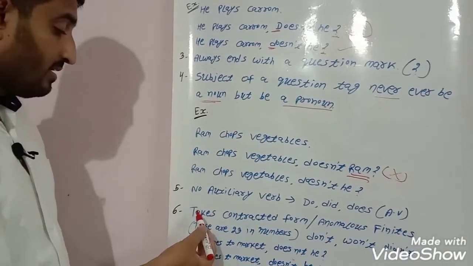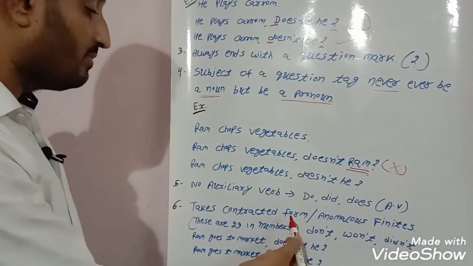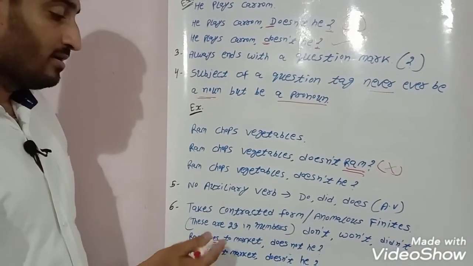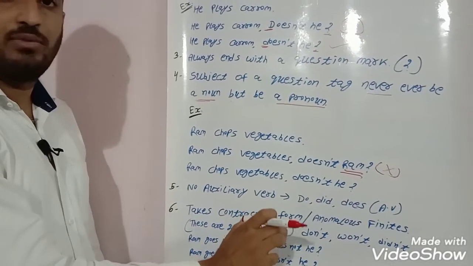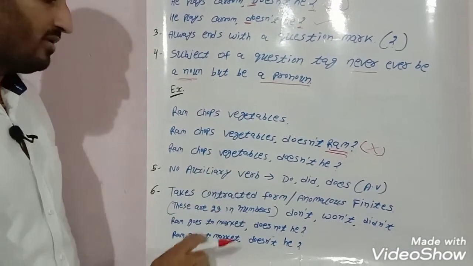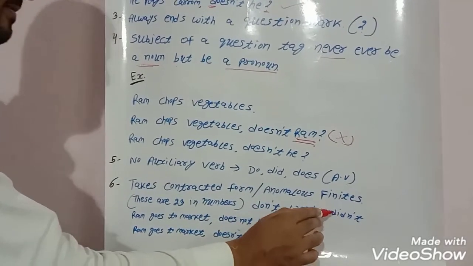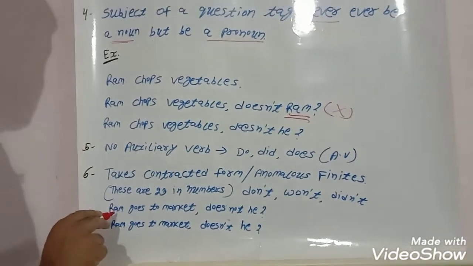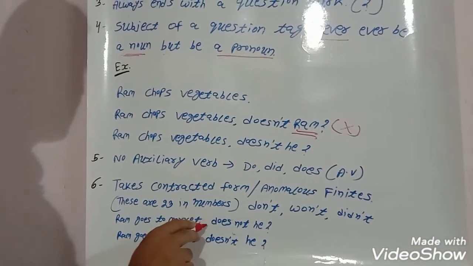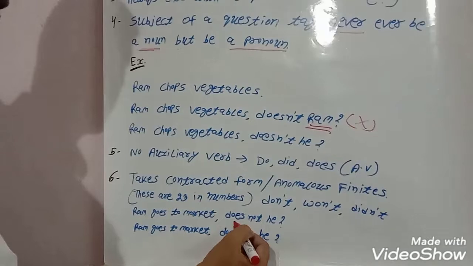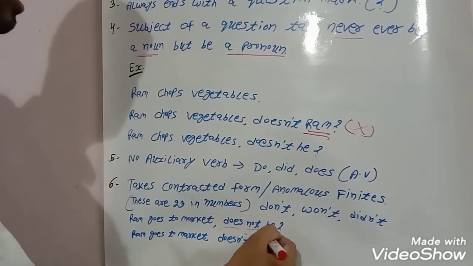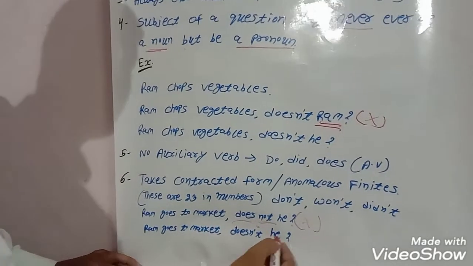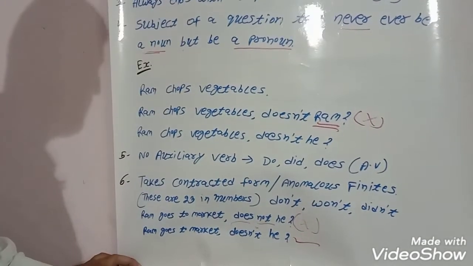Next point is, it takes contracted form, or in grammatical language we call it anomalous finites. Contracted form means short form, and anomalous finites also means the short form. Don't, won't, didn't, these are examples, and there are 23 in number. For example, Ram goes to market. If we write, does not he? It is not a contracted form; does and not are different words. This is a wrong sentence. Ram goes to market, doesn't he? This is a correct sentence.